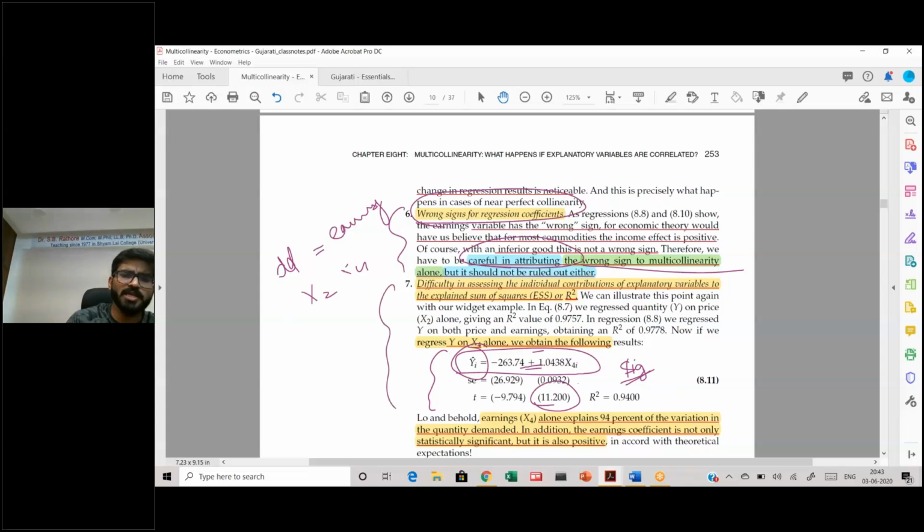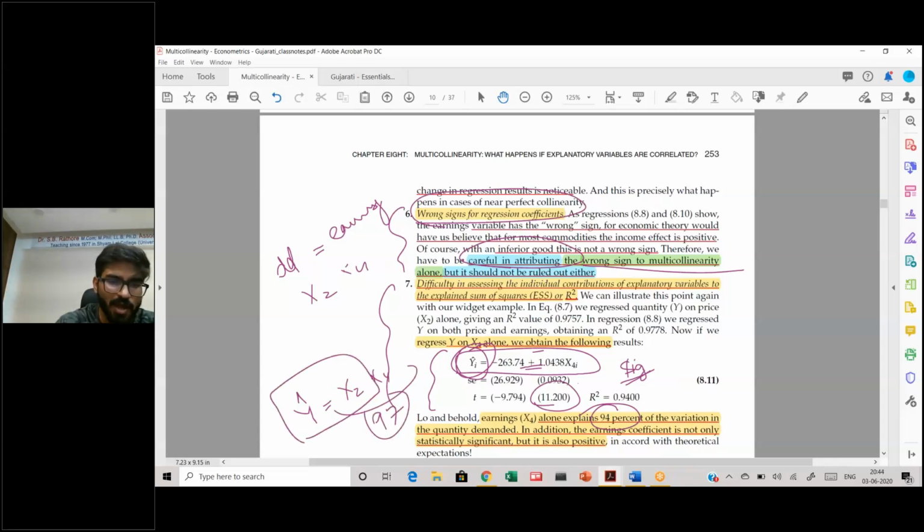And one other aspect is you cannot assess the individual contribution of each explanatory variable to the ESS. So if you regress y on x4 only, you will find that it explains 94%. If you regress y on both x2 and x4, this comes out to be 97%. However, if you regress y on x2, then that is going to be somewhere around 96%. So you cannot attach the explanatory power of each different variable to how it explains y.